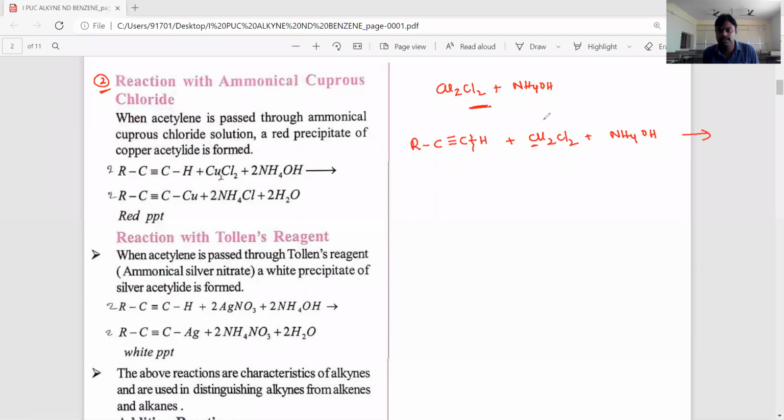Two. The copper oxidation state is +1, that's why it is called cuprous chloride. The molecular formula of cuprous chloride is Cu2Cl2.